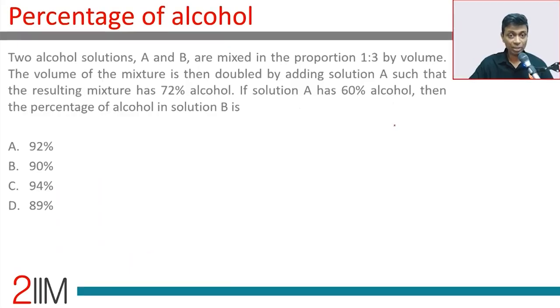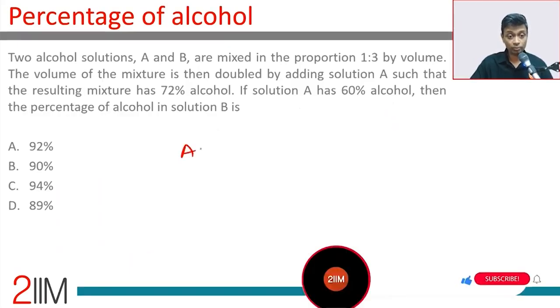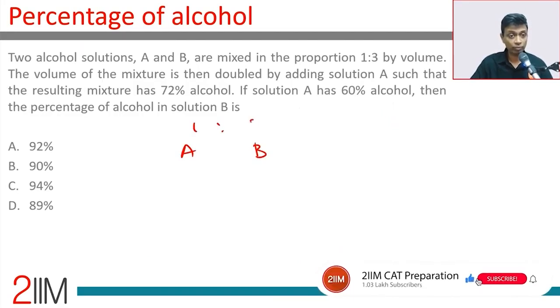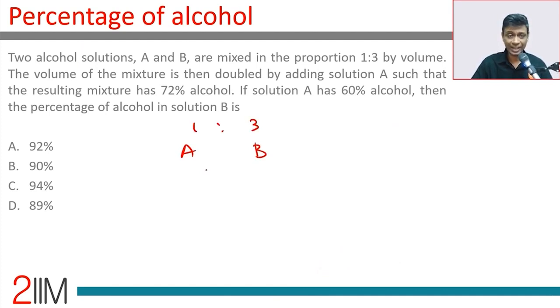Two alcohol solutions A and B are mixed in the proportion 1:3 by volume. The volume of the mixture is then doubled by adding solution A such that the resulting mixture has 72% alcohol. So 1 unit of A, 3 units of B, amounting to 4 units of total. The volume is doubled. That means you're adding 4 total units. This is all A. The final mixture has A to be in the ratio 5:3.